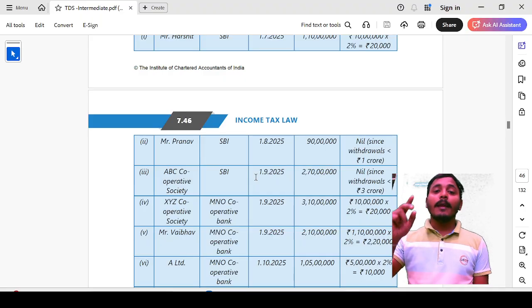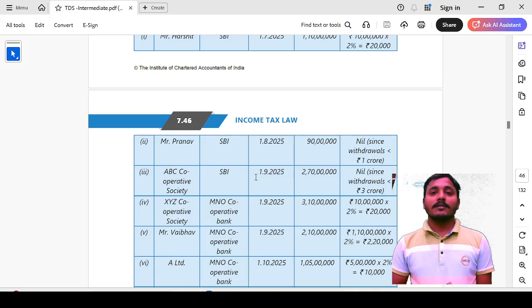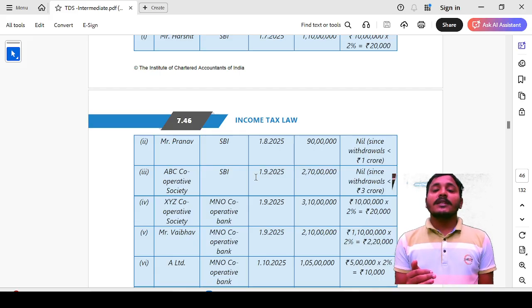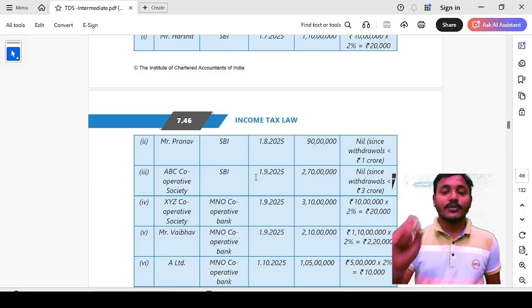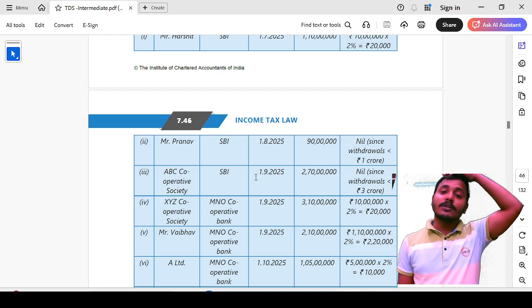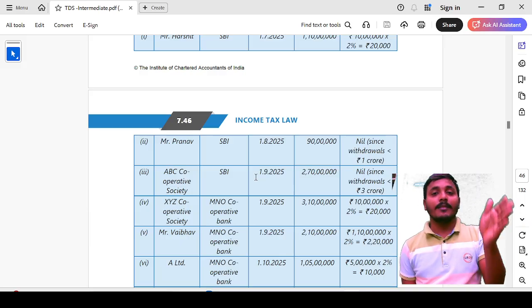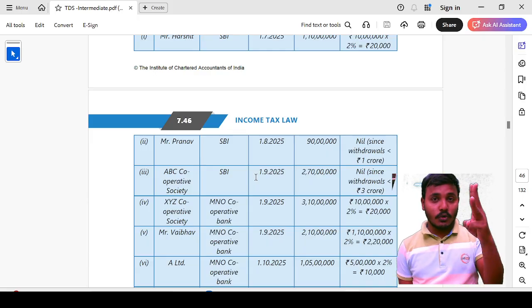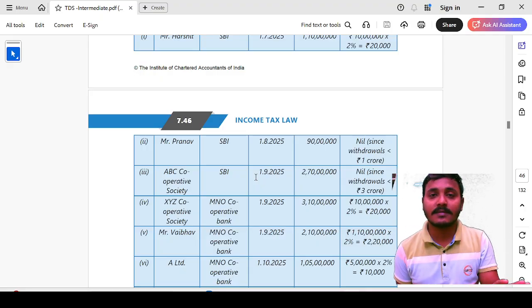Third point, ABC cooperative society also withdrew cash from SBI on 1st September 2025, an amount of rupees 2 crore 70 lakhs. This is also within the limit. For a cooperative society, the 3 crore limit will be applicable. If it is less than 3 crore rupees, then there is no TDS applicable.